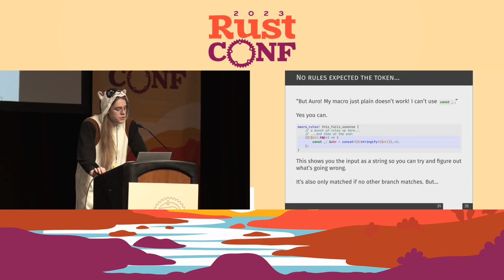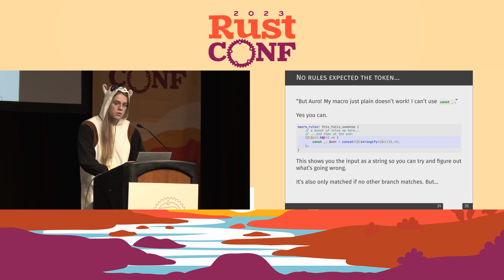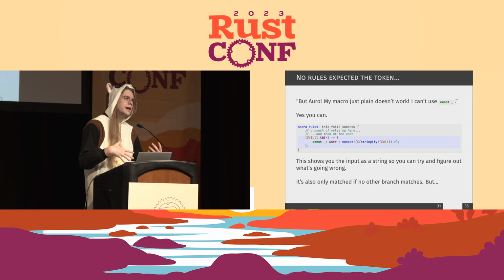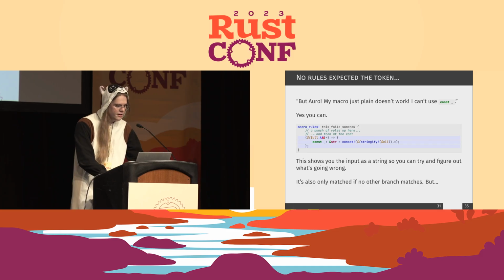So what we're going to do is write one rule that will take in literally everything. If you call the macro with nothing, this rule matches. If you call the macro with anything that doesn't otherwise get a compile error, this matches every single time. And then you concatenate with stringify all of those inputs so you can see as a string when you run cargo expand what input didn't match. Then granted, you now have to try and be the compiler and see why it didn't match something, but we're all clever here, right?